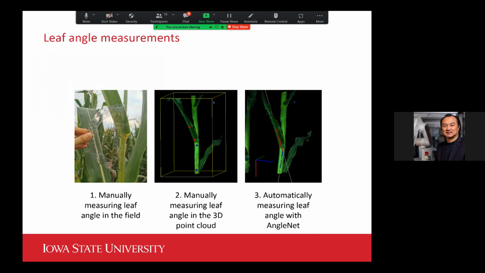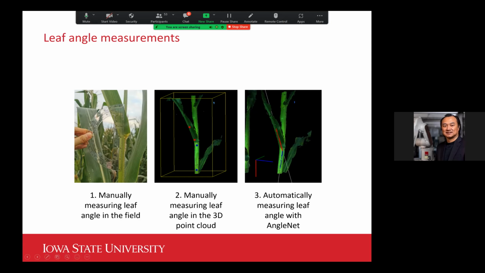So we then compared the results generated by this pipeline we called AngleNet with the ground truthing. One is really by using a protractor. Another one is you as a user manually identify the key points and then define the leaf angle in the 3D image we reconstructed.